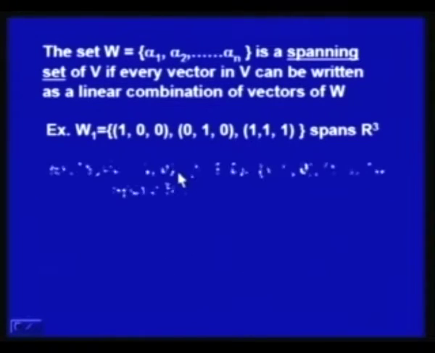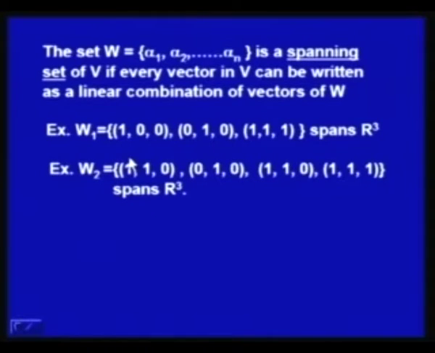We can have another exercise in which another subset W2 consisting of 1 1 0, 0 1 0, and 1 1 1 also spans R3. Viewers can check that they actually represent any vector. Any vector V in the vector space can be expressed as a linear combination of these vectors. So, W1 and W2 both span R3.